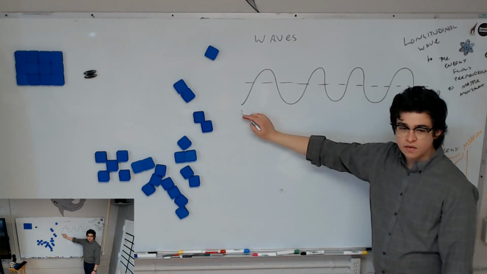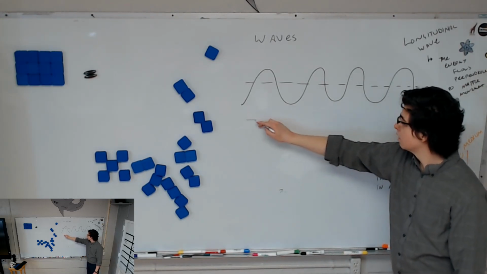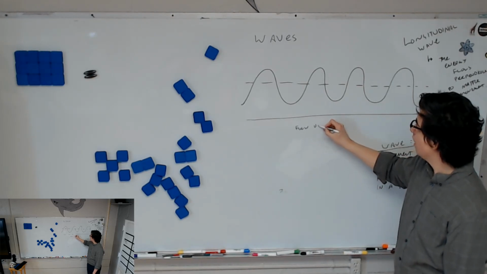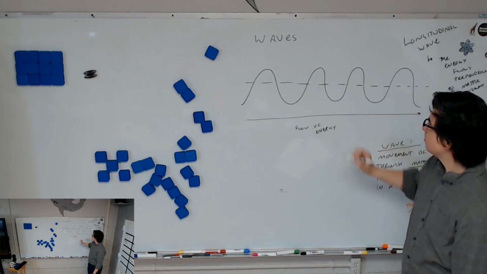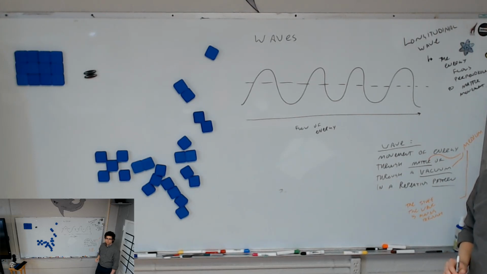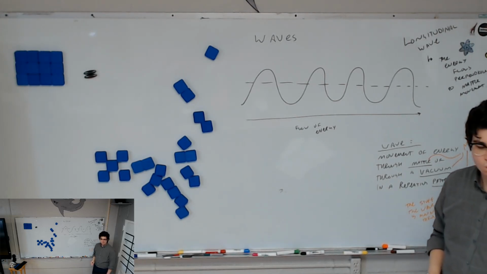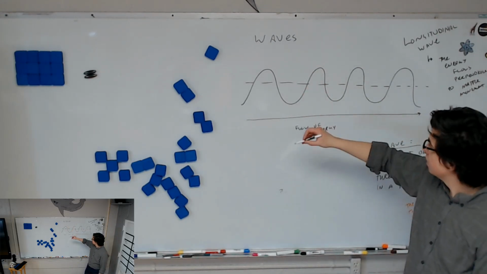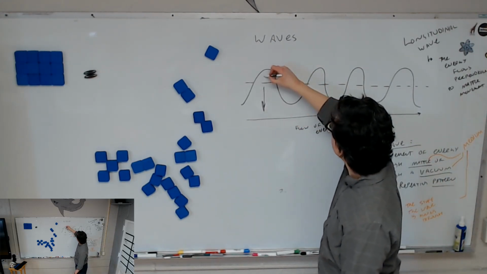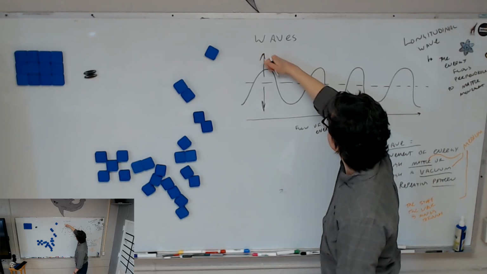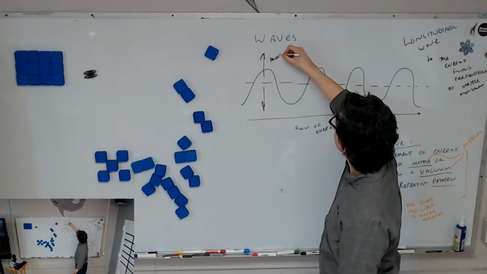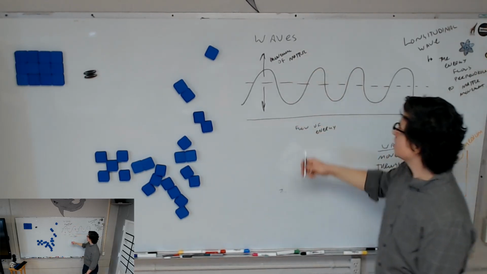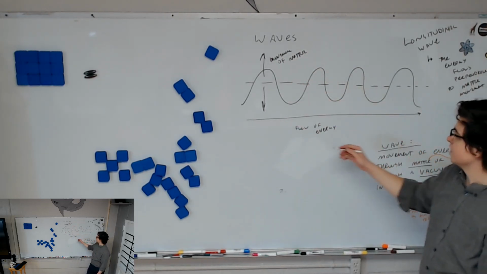Energy, we could say, is flowing from here all the way to here. So that's the flow of energy. But what direction is the matter moving? Think about the bobber. If there's a bobber up here, which way is it moving? Up and down. So the movement of matter is up and down, relative to the flow of energy, which is right and left.